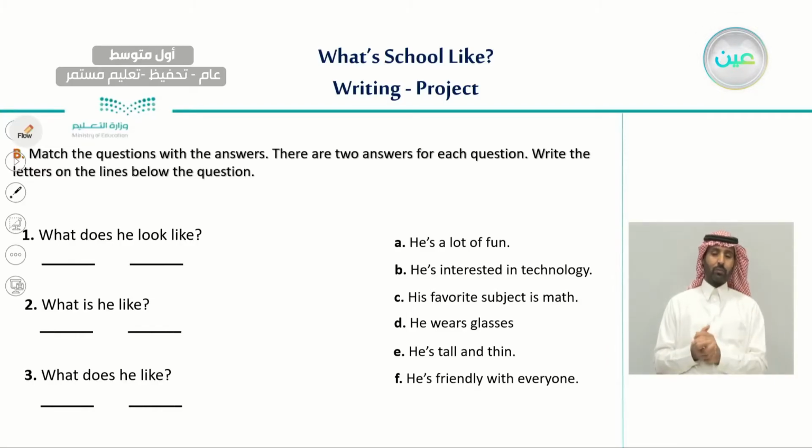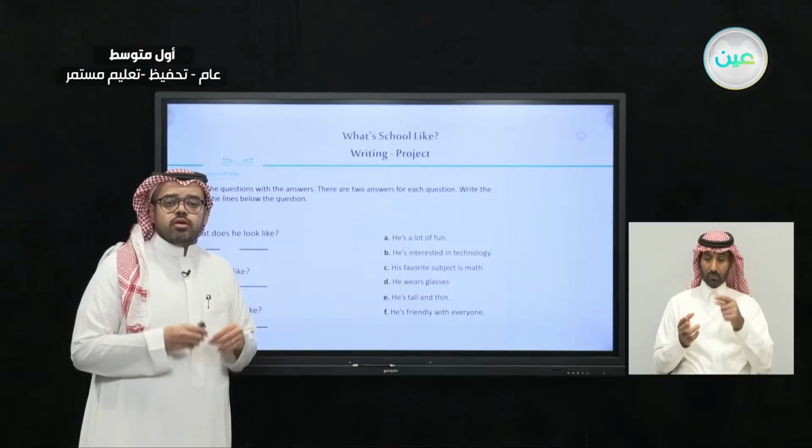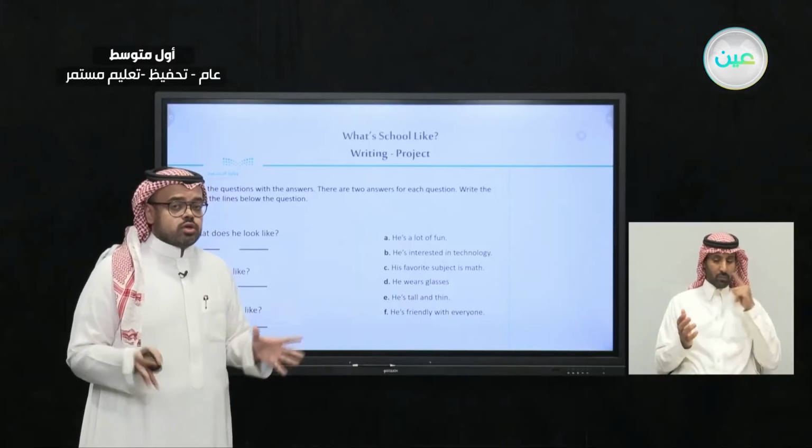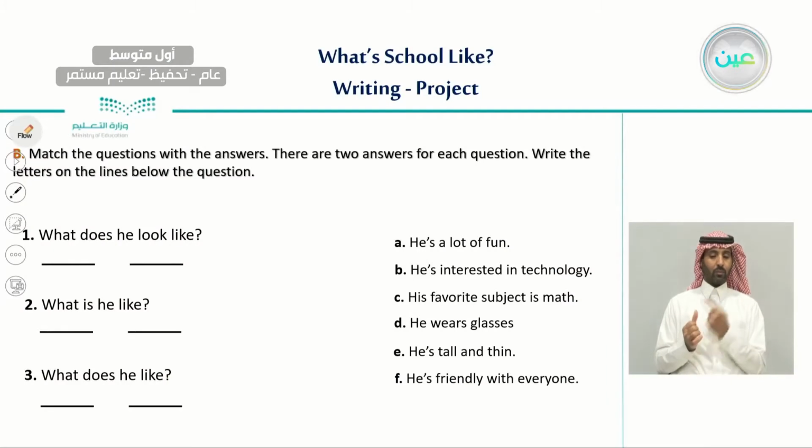So, let's read the questions first and see what exactly each question is looking for. The first question is, what does he look like? The second question, what is he like?